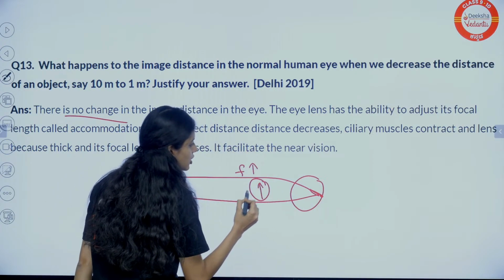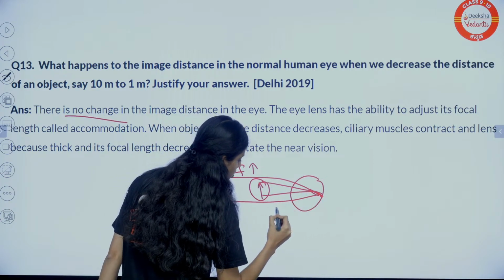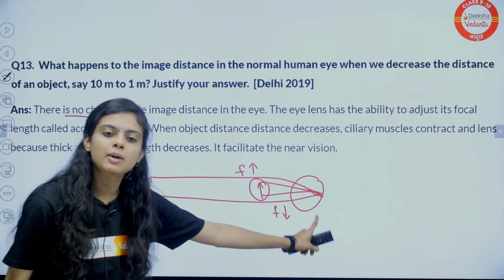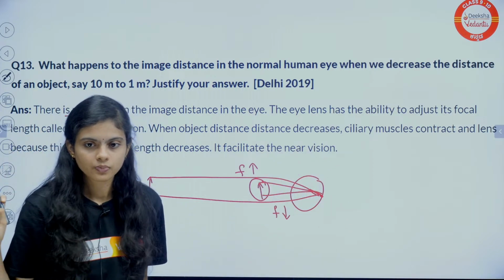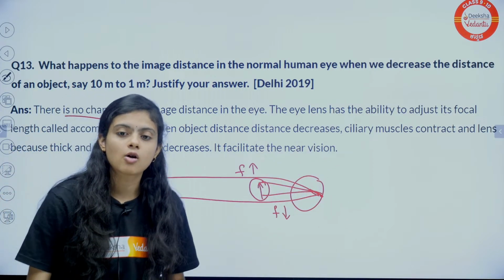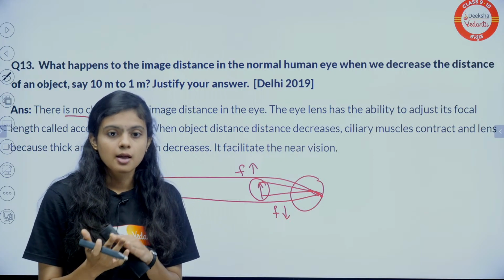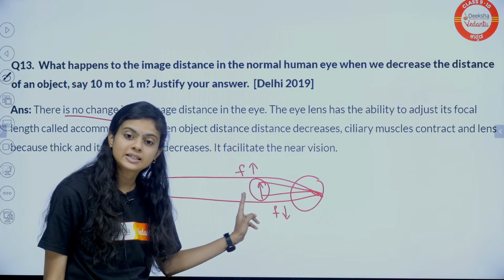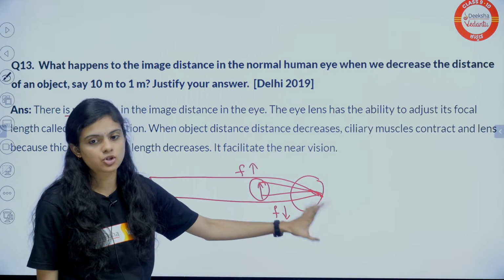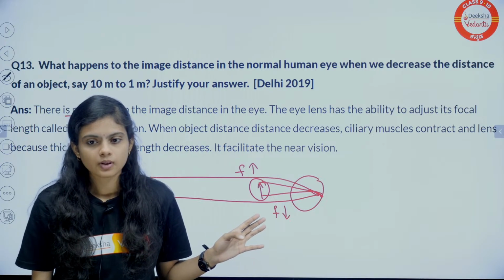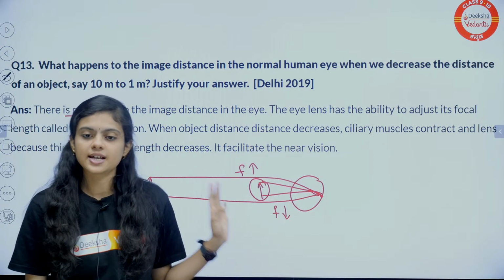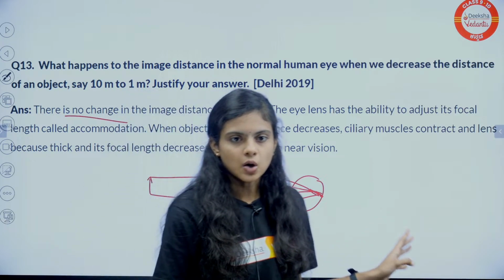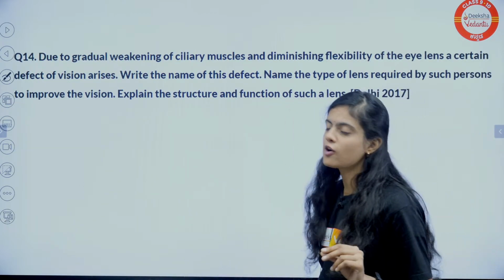When you are seeing a near object, it reduces its focal length and adjusts it in such a way that the image distance is always the same. You have all answered the right answer. But how? By adjusting the focal length. Focal length changes, but not the image distance. Remember this.